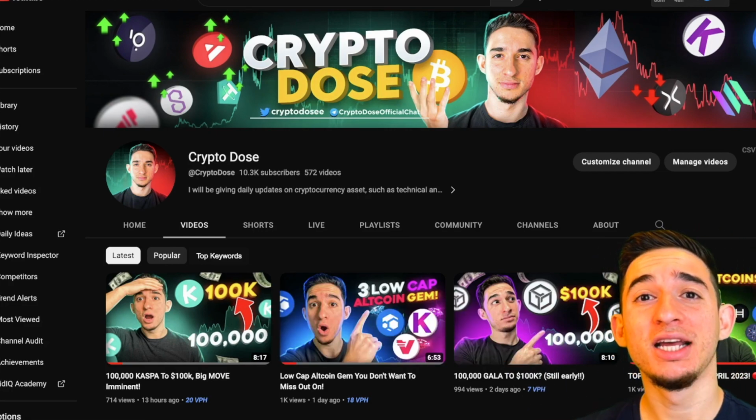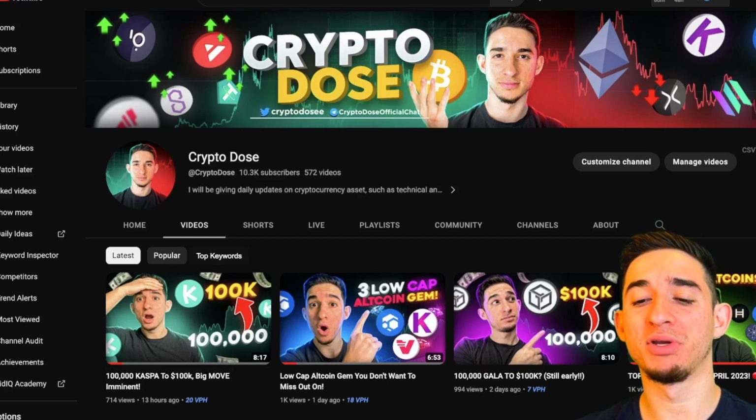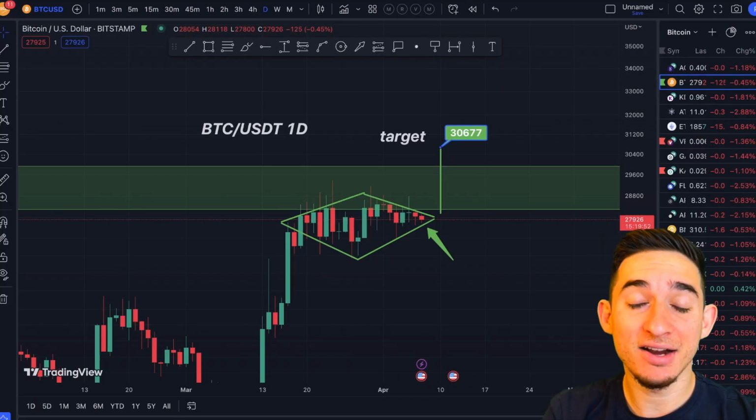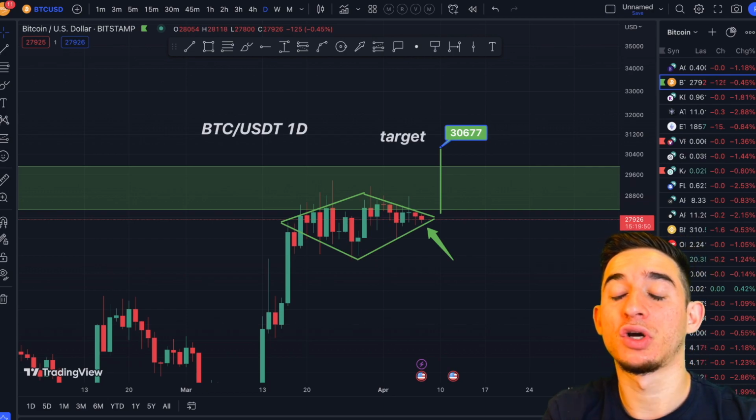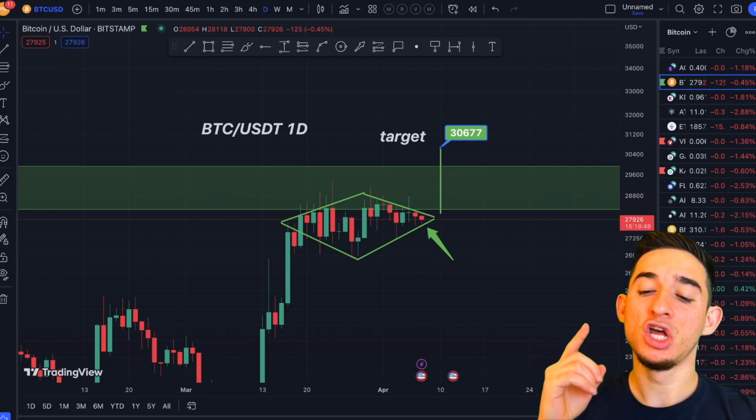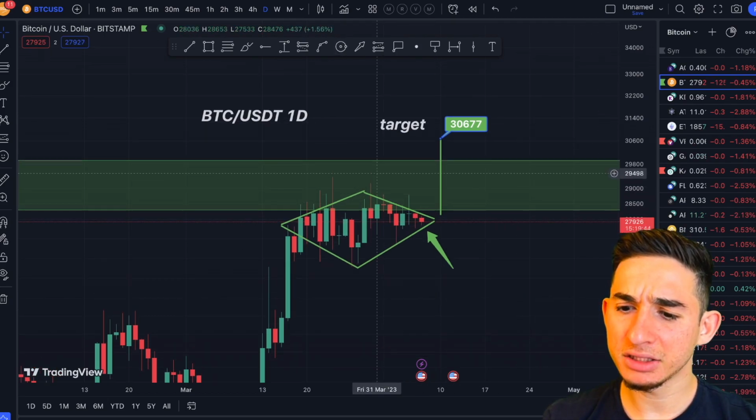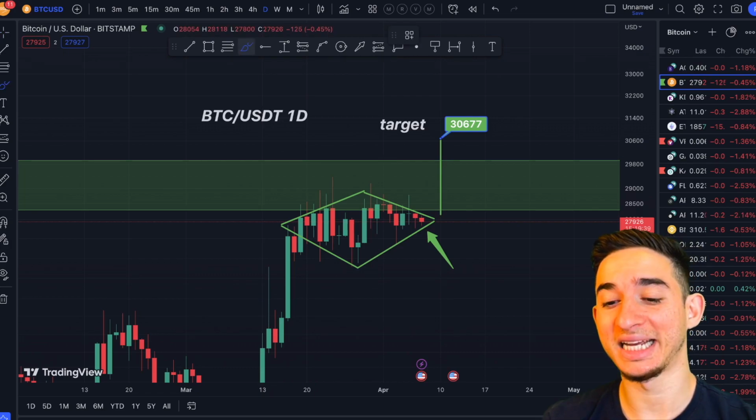Let's dive straight into the obvious, which is Bitcoin, because we know Bitcoin is king. Before we start with any altcoins, we know that every altcoin follows Bitcoin. So we need to start with a Bitcoin technical analysis, starting off with a small diamond pattern. We can see right here that Bitcoin is currently forming a diamond pattern on the daily time frame.